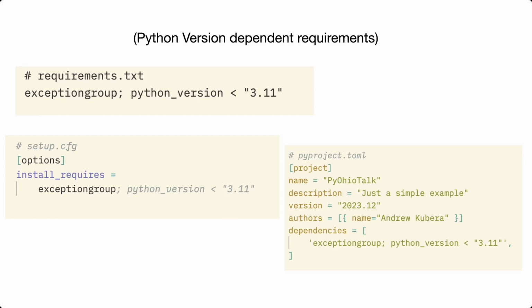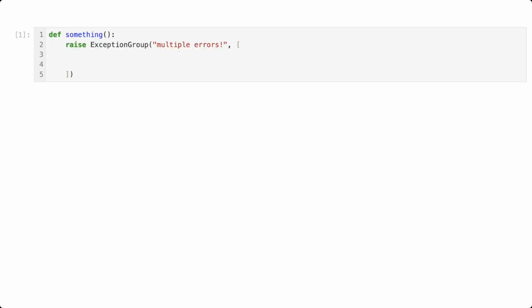Now that we have access to exception group, let's use it. Our something code will just be raising an exception group containing a not very helpful message. Then, the list of sub-expressions with value error and type error. Here we are dealing with both a bad value and something that should have been an int. Typically, this list would be built dynamically, but this is all slideware.